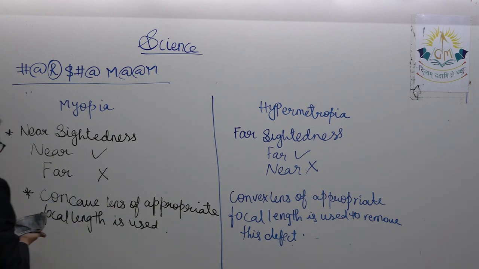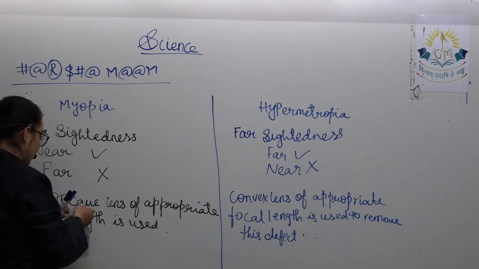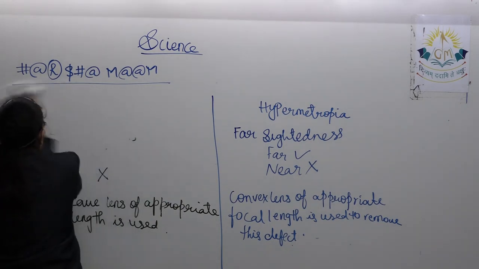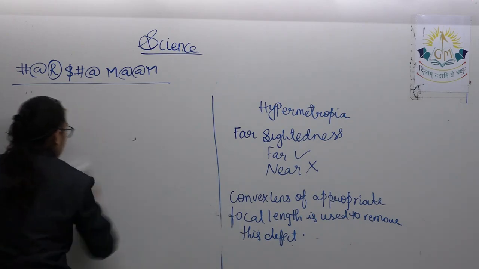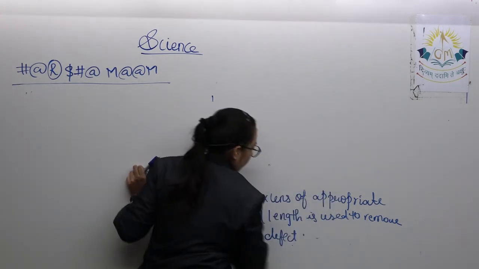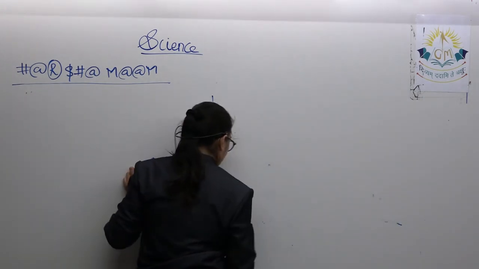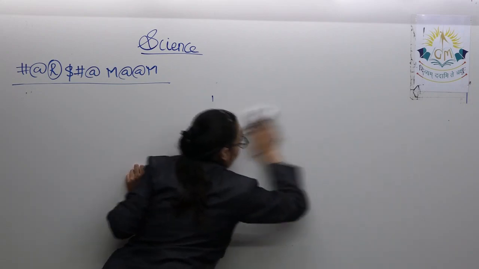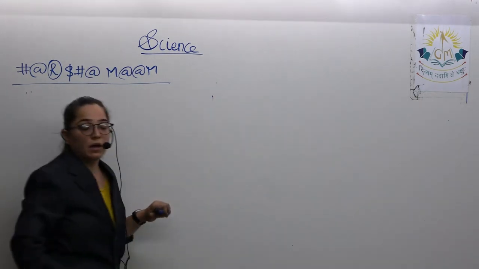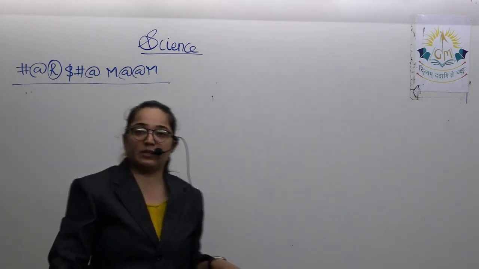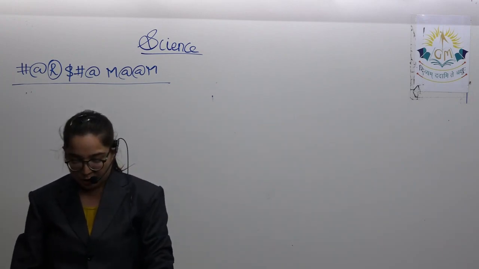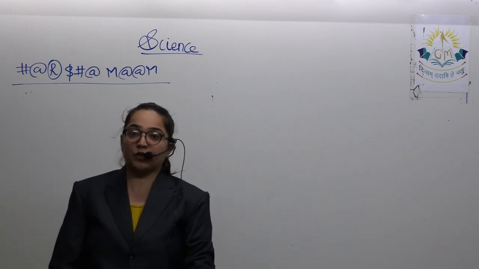So I hope you have noted the content. Okay, so with this, we conclude the content of defects of vision. Now, the next point is care of eyes and role of nutrition.